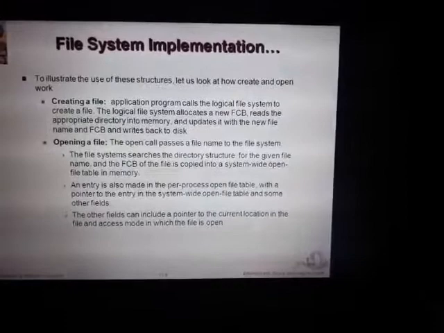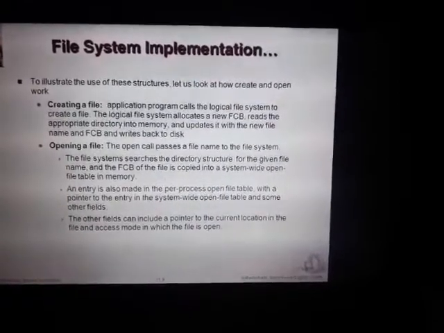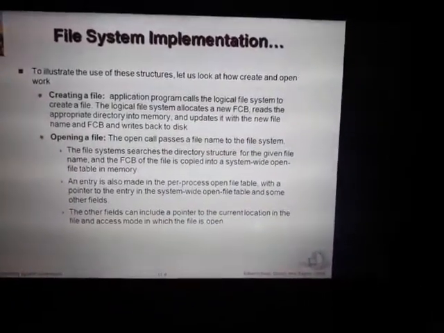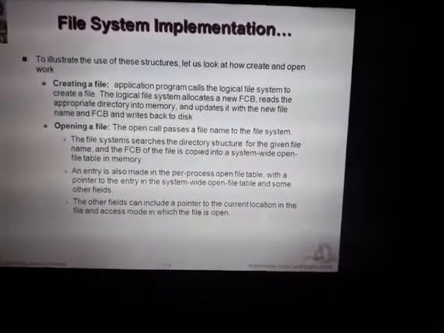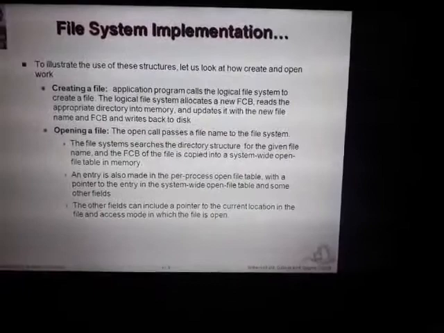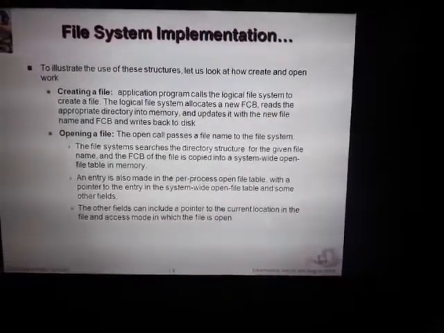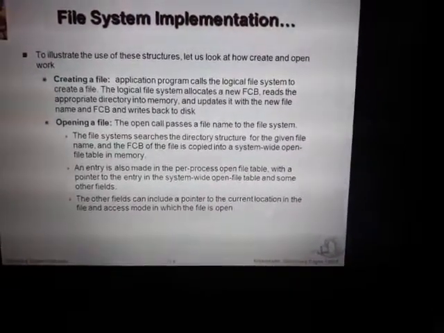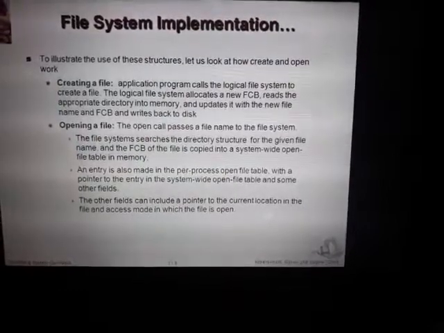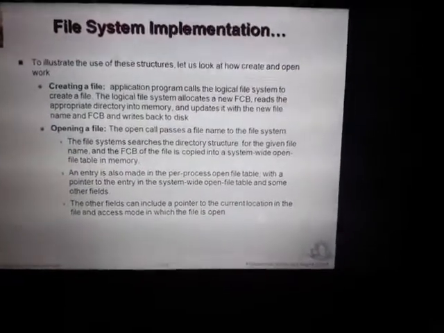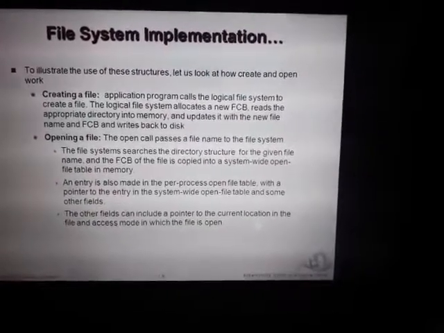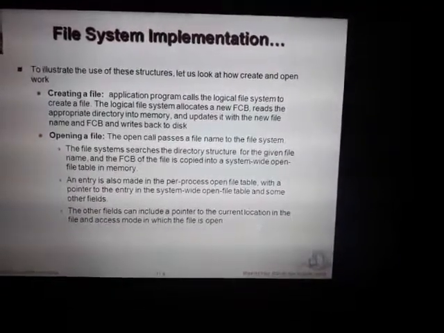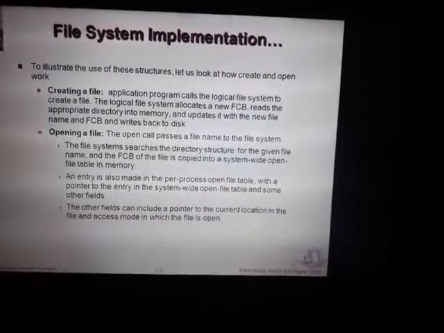Here are the file system layered components involved while creating a file. The application program was the first layer. The application program calls the logical file system. The second layer is the logical file system, to create a file. Then the logical file system allocates a new FCB. FCB is also one layer in the file system. With the help of FCB, we can read the directory into memory, update it with the new file name and FCB, and write it back to the disk.